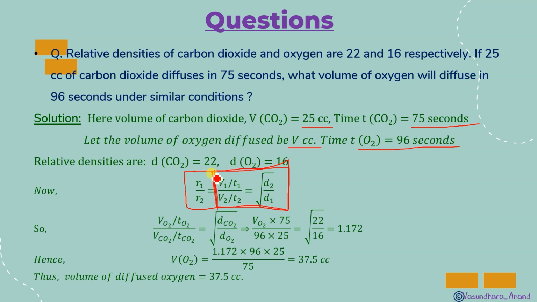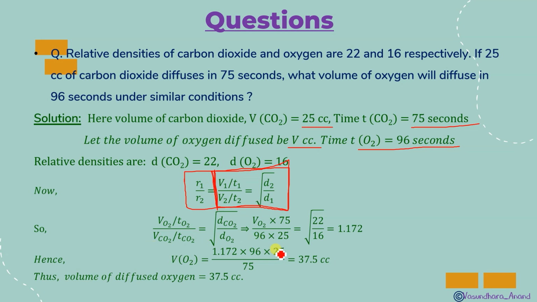This is the only formula we will use, because the rate is not mentioned here, so we will equate these two. So V1 upon T1, that is V of O2 upon T of O2, over V of CO2 upon T of CO2, equals root under D of CO2 upon D of O2. The volume of oxygen is what we have to find, and the time of diffusion of oxygen is given as 96 seconds.